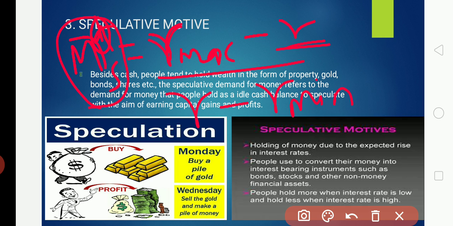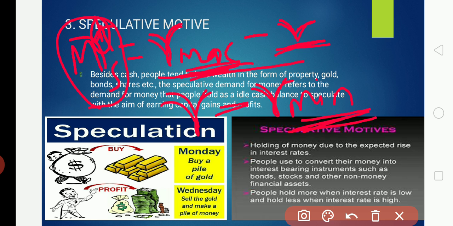R max is the maximum rate of interest and R min is the minimum, where R is the market rate of interest and R max and R min are the upper and lower limits. Maximum how much the rate of interest should be, minimum how much it should be.